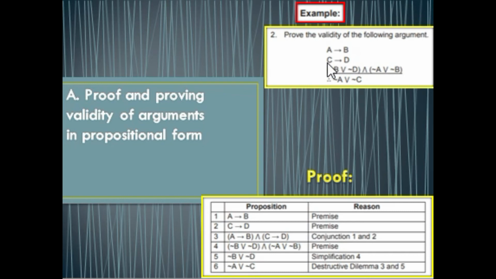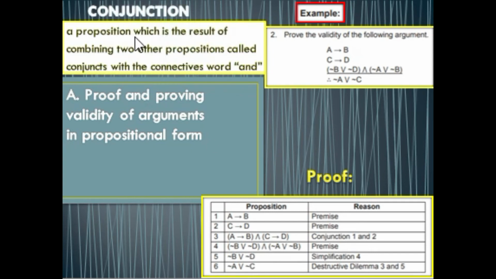The third one is through conjunction 1 and 2, which is in conjunction, a proposition that is the result of combining two other propositions called conjuncts with the connective word and. So we are going to combine the first one and the second one through and. The fourth one is also given in the example, which is considered a premise.